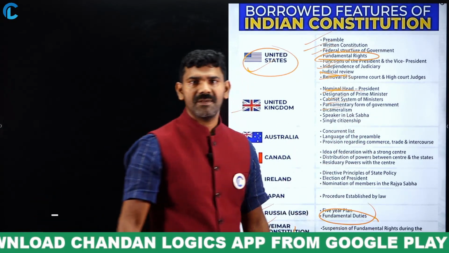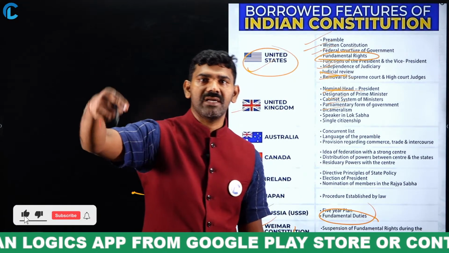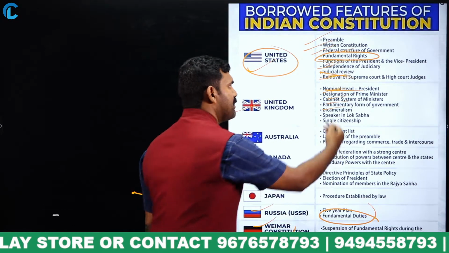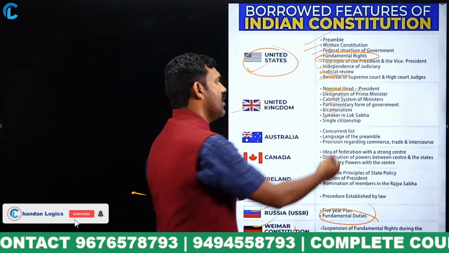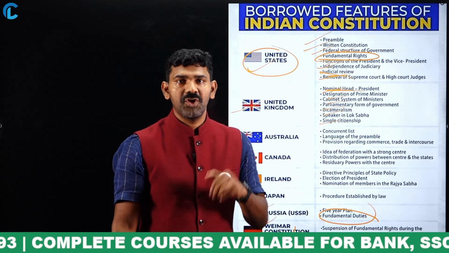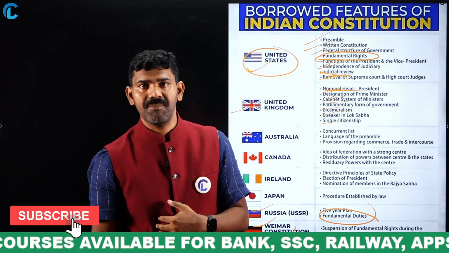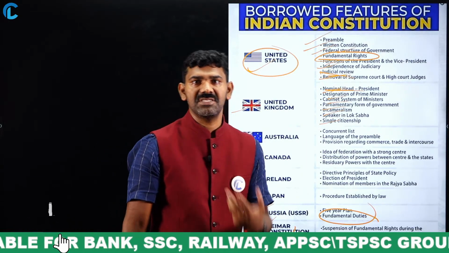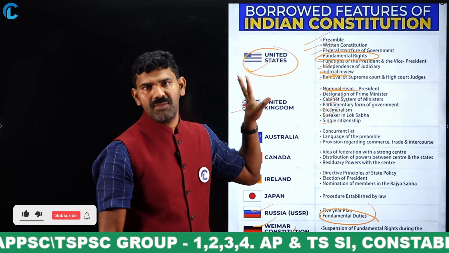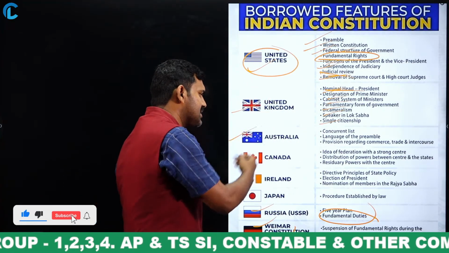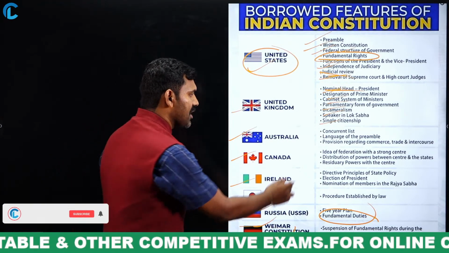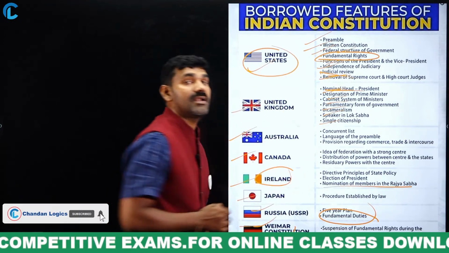Bicameralism: in the UK there are the House of Lords and House of Commons; here we have Lok Sabha and Rajya Sabha. The speaker in Lok Sabha, and single citizenship. In India we don't have dual citizenship. We don't say I am a citizen of Andhra Pradesh, Telangana or New Delhi; we have a single Indian citizenship. The same is from the UK. Like that, different things are taken from different constitutions. From Ireland, we have taken nomination of members to Rajya Sabha.